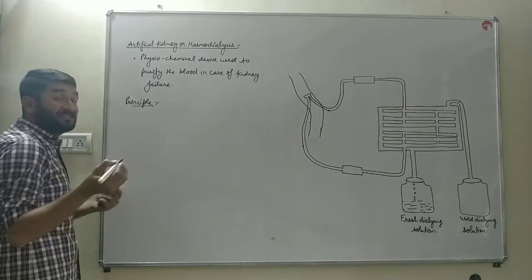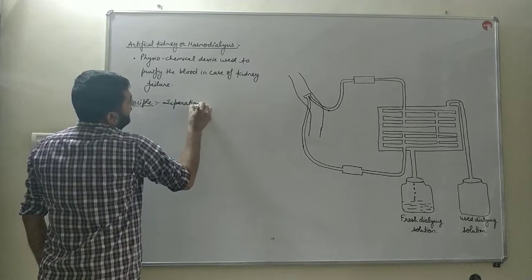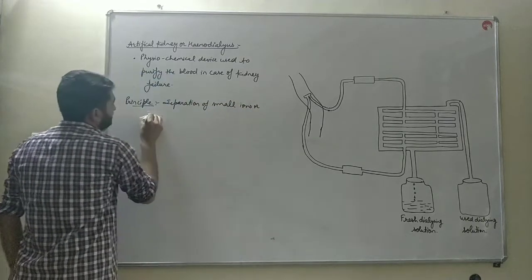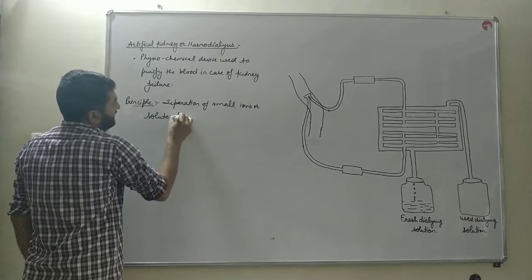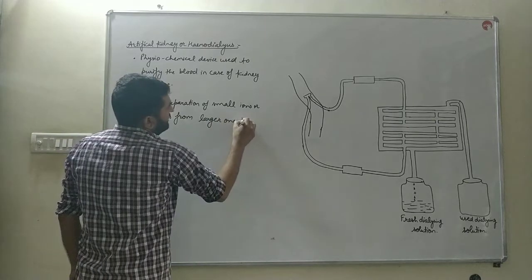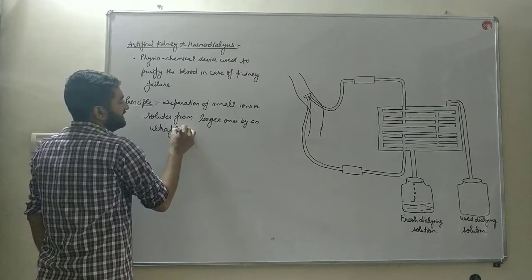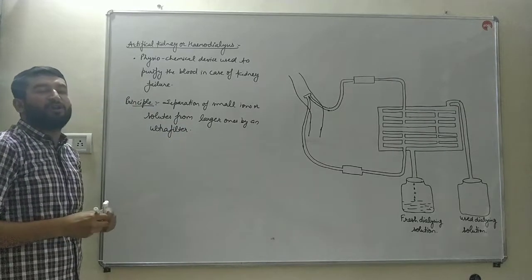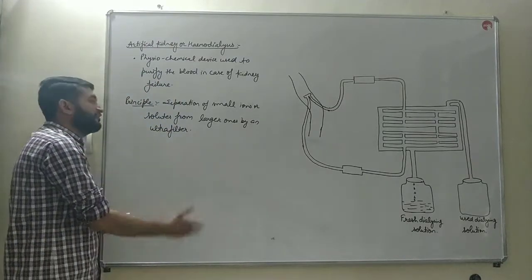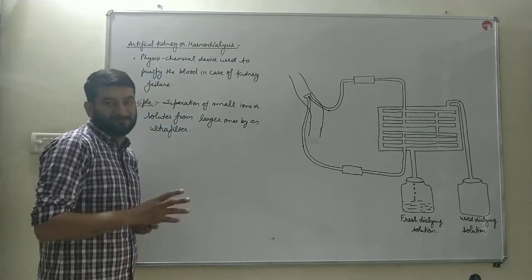The principle of hemodialysis is simply dialysis. What is dialysis? The separation of smaller ions or solutes from larger ones by an ultrafilter. This process is dialysis, bache. So separation of smaller ions or solutes from the larger particles by a dialyzer, or you can say by an ultrafilter, is known as dialysis. This is the principle of dialysis.